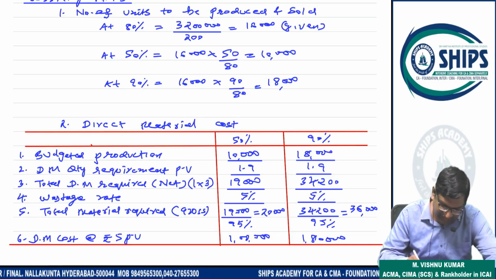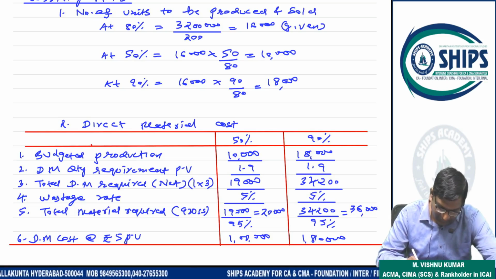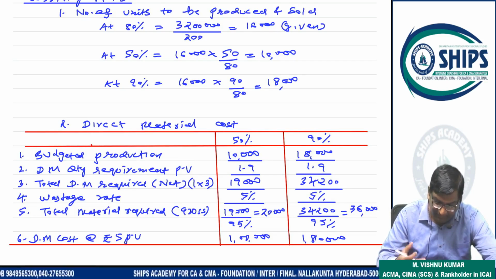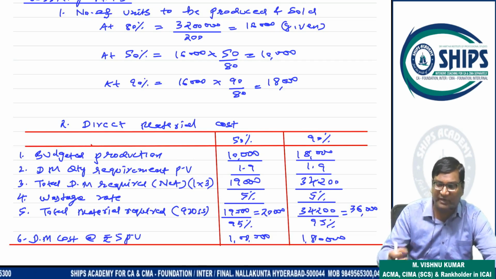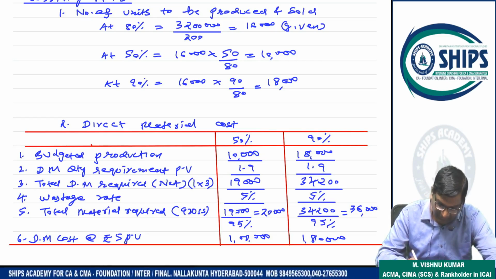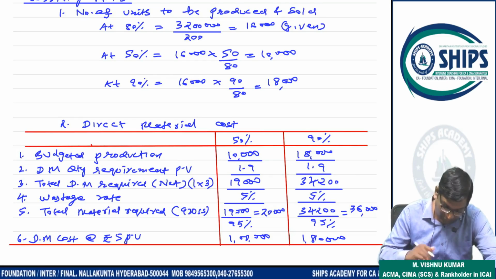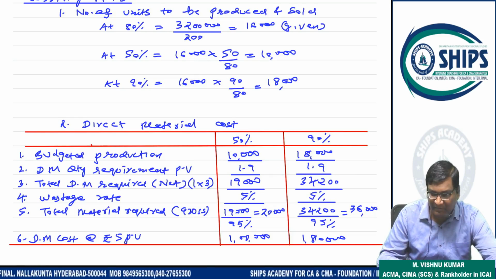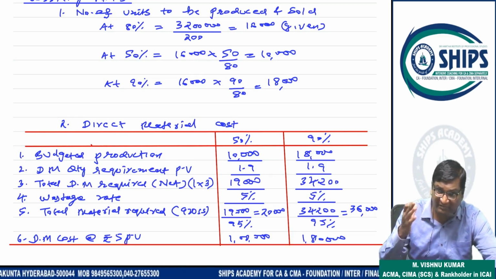Now the wastage rate is 5%. It means 5% will be wasted. Whenever there is wastage, you have to produce more number of units, so we need more direct material. So 19,000 is the 95% value, and 34,200 is the 95% value. So for the 100% value, how much total direct material is required before wastage?